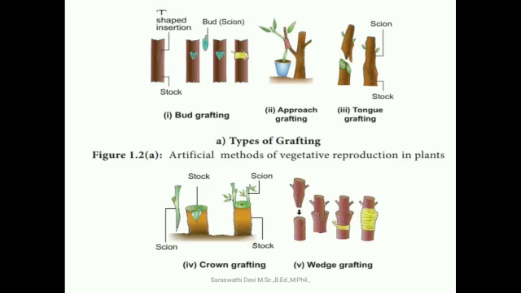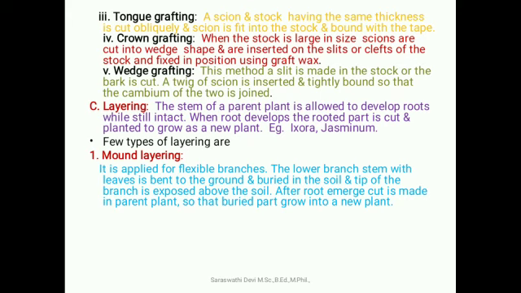Here they have given pictures of the five different types of grafting methods. Third type, tongue grafting. A scion and stock having the same thickness are cut obliquely, the scion is fitted into the stock and bound with tape.